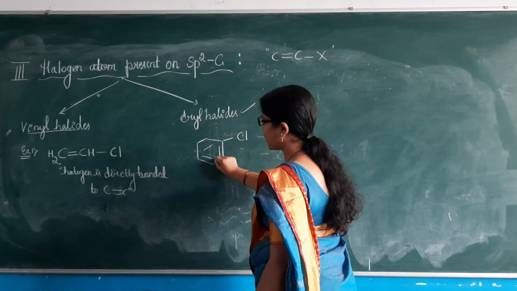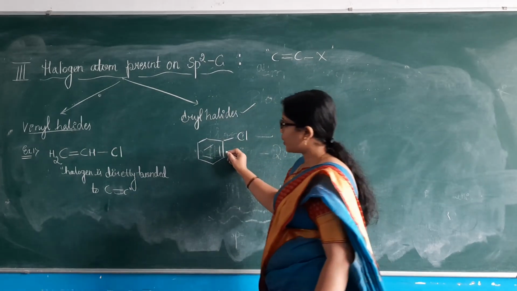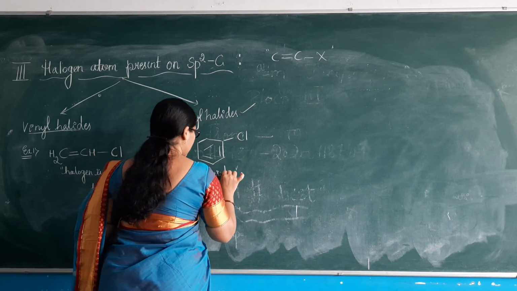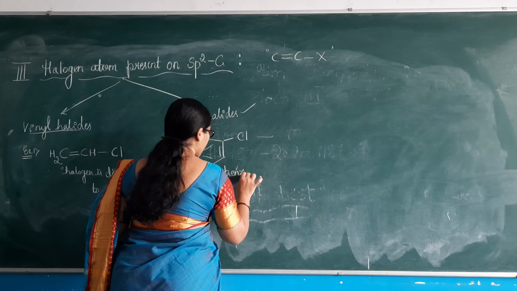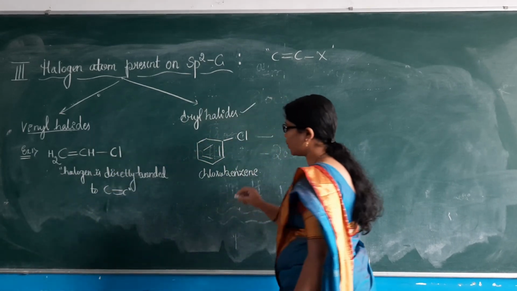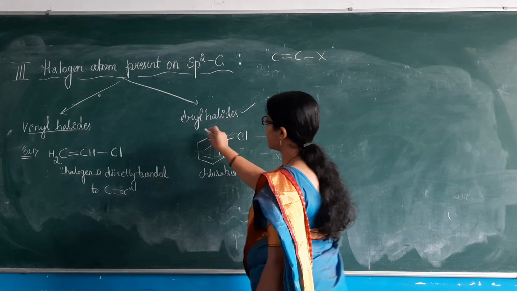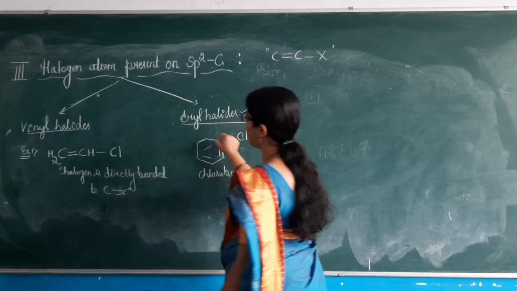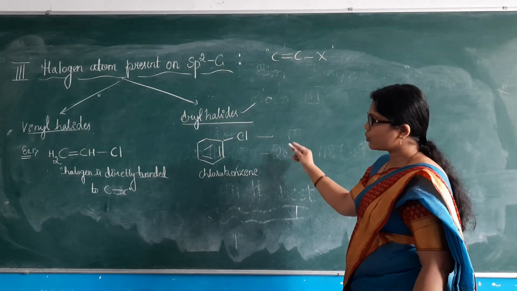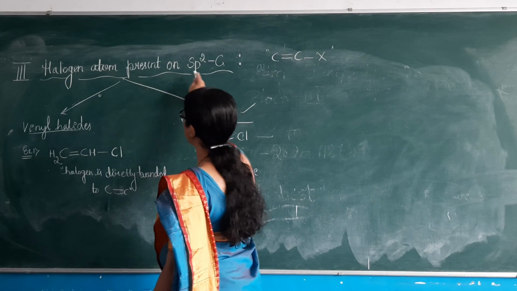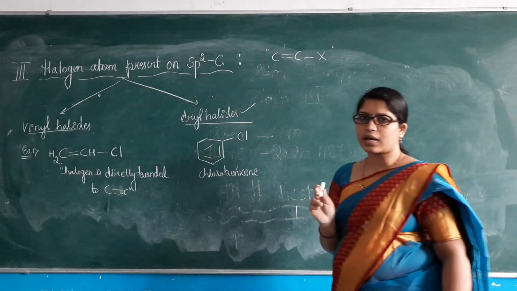An example I have written here is chlorobenzene. So when a halogen atom is directly bonded to an aromatic group, they are considered aryl halides. These are vinyl halides and these are aryl halides. So this is the broad classification where the halogen atom is present on an sp2 hybridized carbon atom.